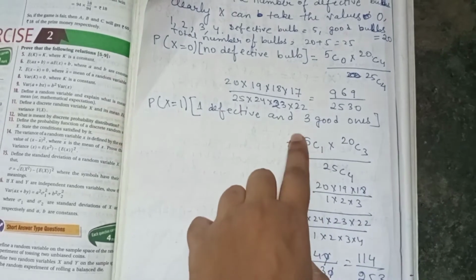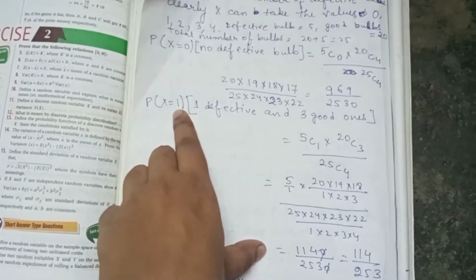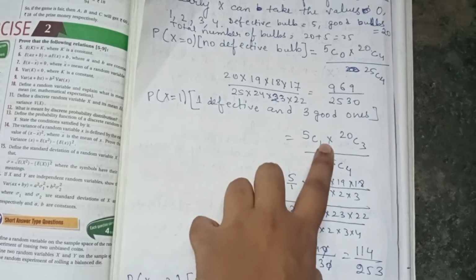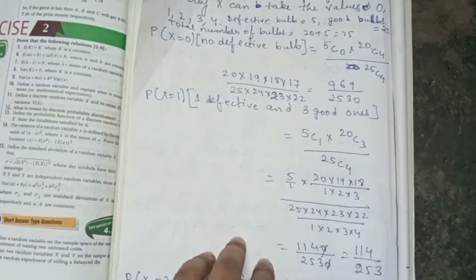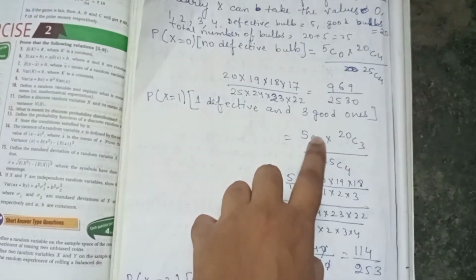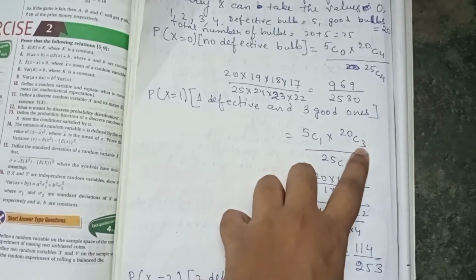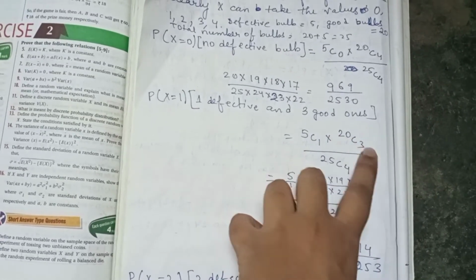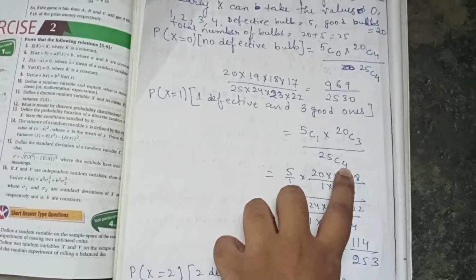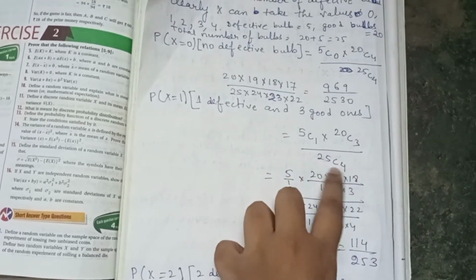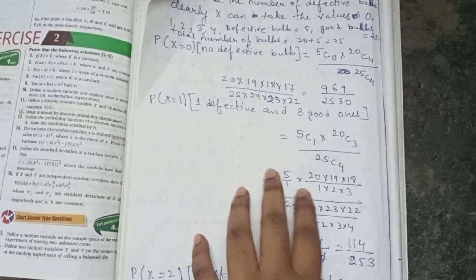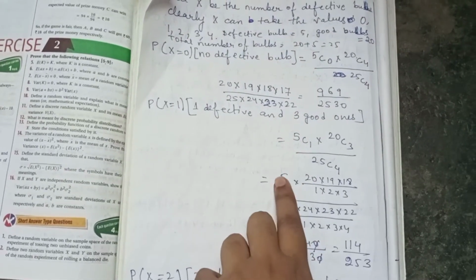So 5C1, from 5 defective bulbs we are taking 1 defective bulb, into 20C3. How many bulbs do we have to draw? 4. I have taken 1 defective bulb, and how many are left? 3 will be left. That is 20C3 by 25C4. 25C4 will remain constant, because from 25 total we are drawing 4, and 5C1 value is 5 by 1.